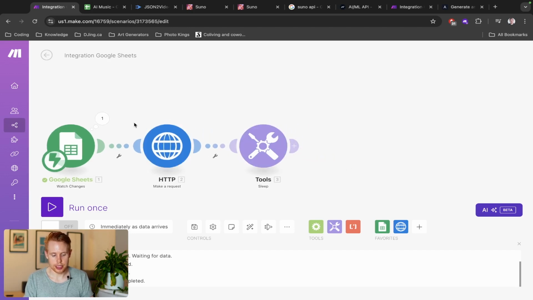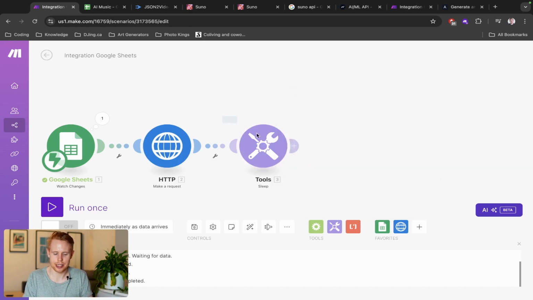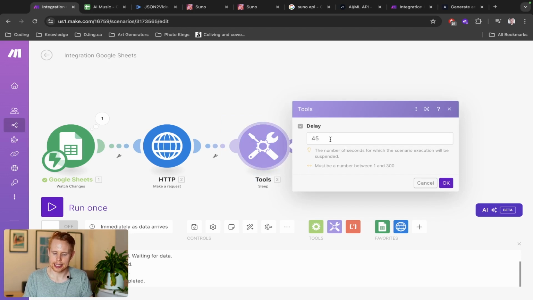And the reason we're doing that is because this video takes maybe 20, 30, 40 seconds to generate. And we don't want to get this video back before it's been generated. Otherwise, it's not going to work. So we have to set a reasonable amount of time. Typically in software engineering, you have async and await, where you don't have to set a random interval like 45 seconds. It's just when it's done, it will return back. Unfortunately, make.com doesn't have that basic functionality in here. So we have to do a workaround like this, which will wait 45 seconds.